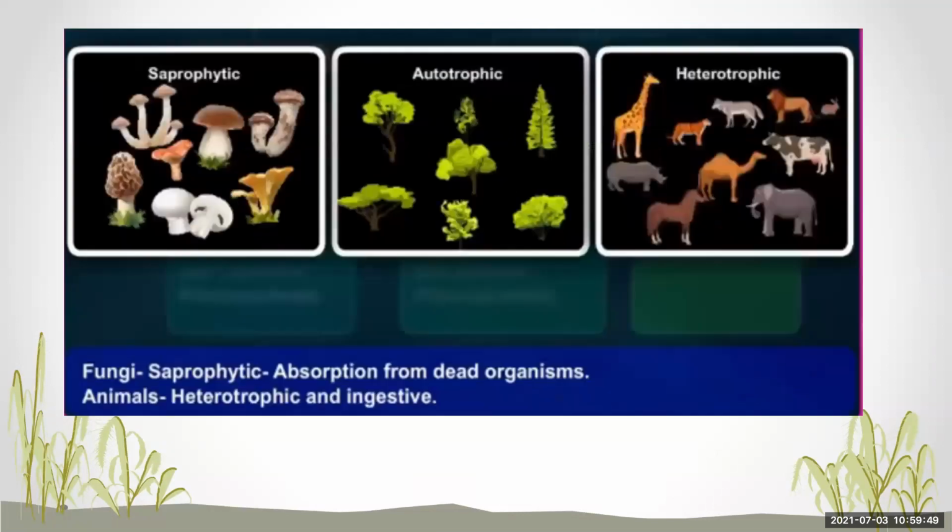Then their mode of nutrition: plants are the producers, meaning autotrophic, they can produce their own food. Animals are heterotrophic, meaning they depend on others, either plants or other animals. Then saprophytic, that is fungi, they depend on the dead and decaying matter of other organisms.